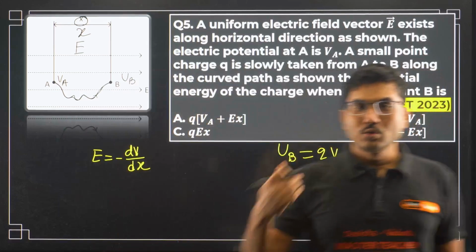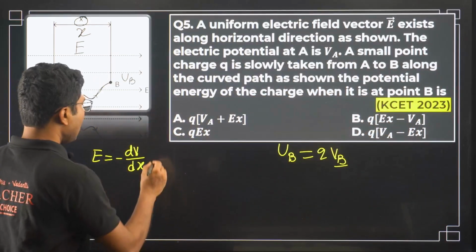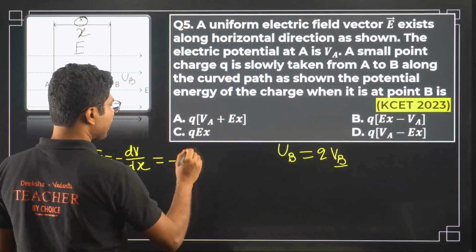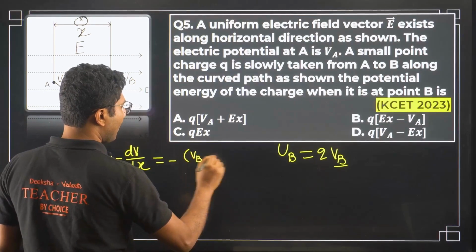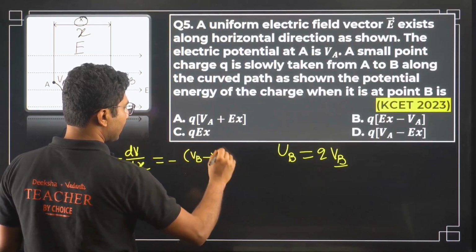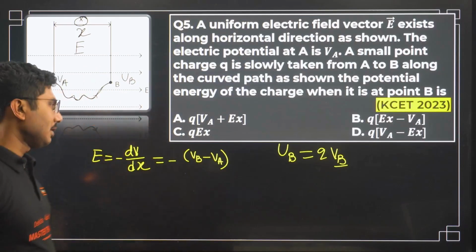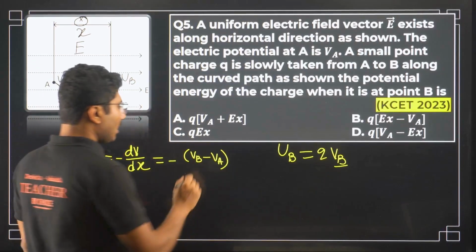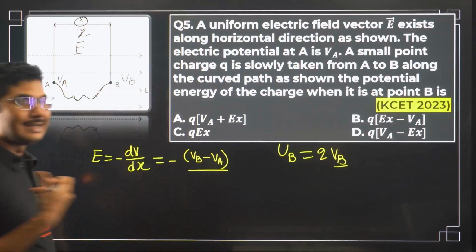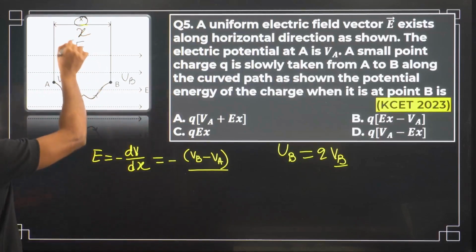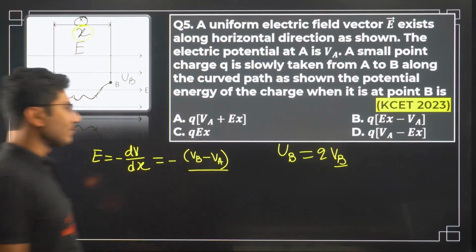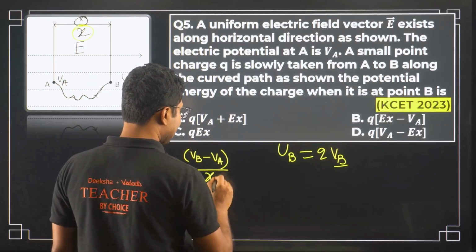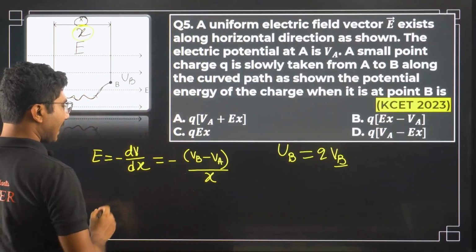And how to find dV? dV is always final potential minus initial potential, divided by the distance. Distance is x over here, so you just divide by x. Now let's calculate.